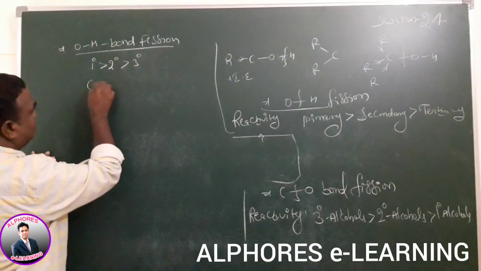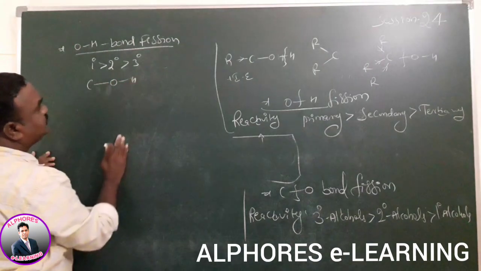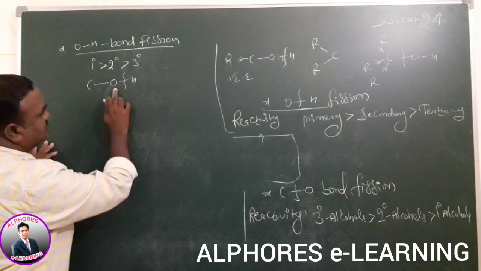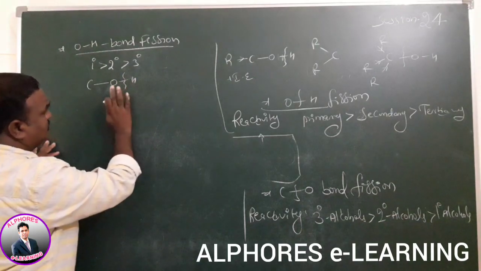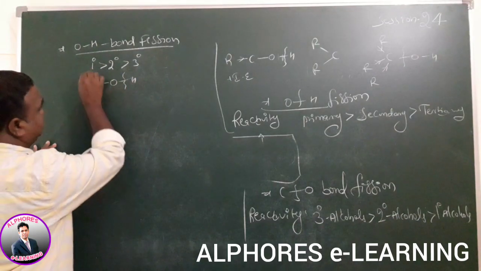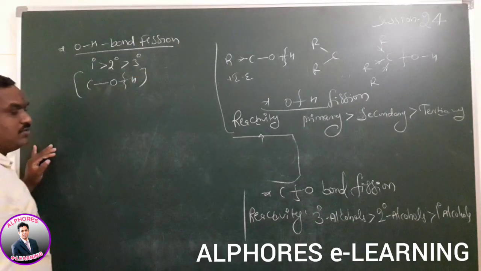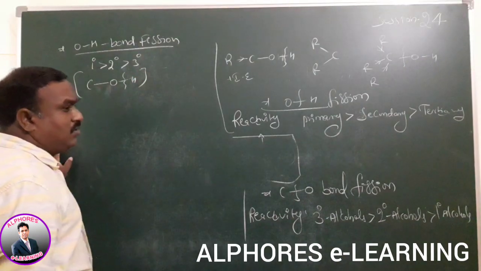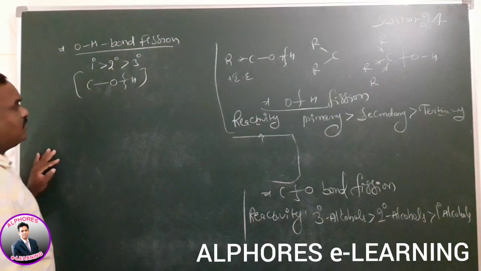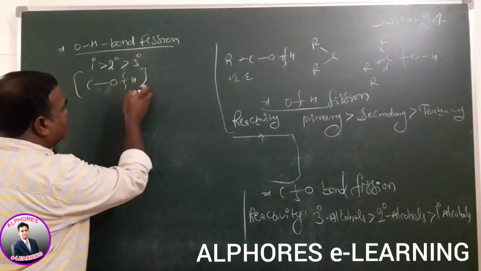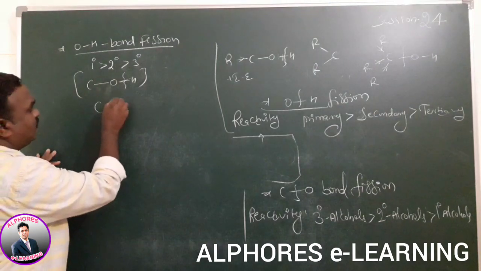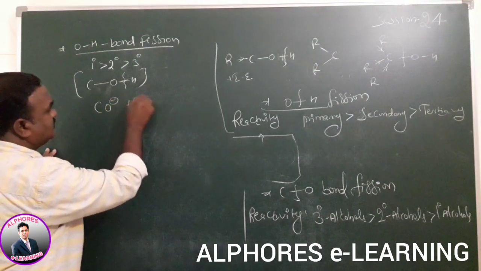So what type of cleavage is here? OH bond cleavage is possible: one end has a positive charge, the other has a negative charge. Due to the higher electronegativity, the sigma bonded electrons migrate towards oxygen, that means it acts as RO minus and H plus.